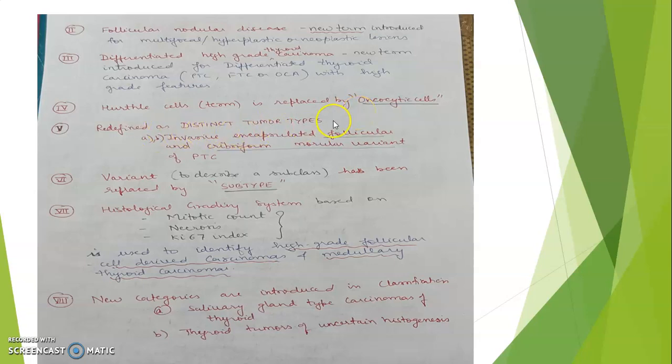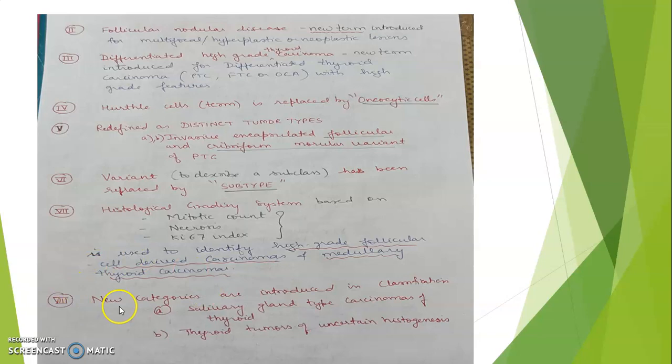Redefined as distinct tumor types: invasive encapsulated follicular and cribriform morular variant of PTC. The variant term has been replaced by subtype. Histology grading system based on mitotic count, necrosis and Ki67 is used to identify the high-grade follicular cell-derived carcinomas and medullary thyroid carcinomas.